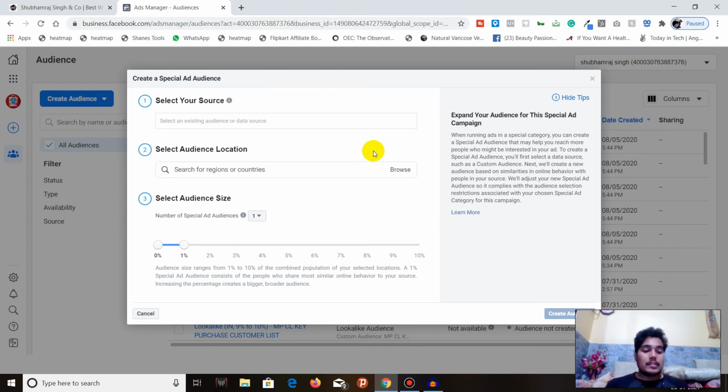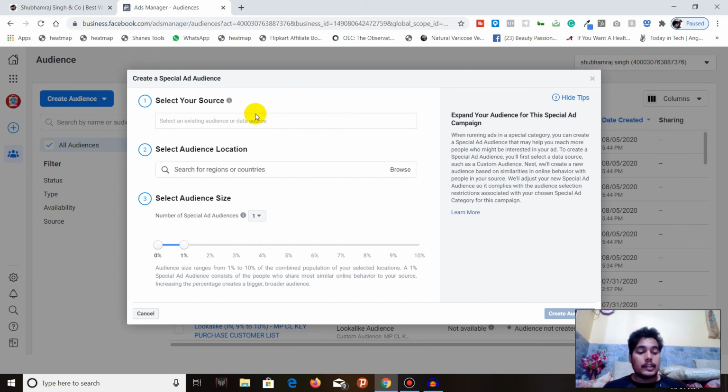So there's nothing much in this special ad audience. Just remember, it's the same as lookalike audience, where you choose an existing custom source and use that custom source to create a new audience with the help of the Facebook algorithm.